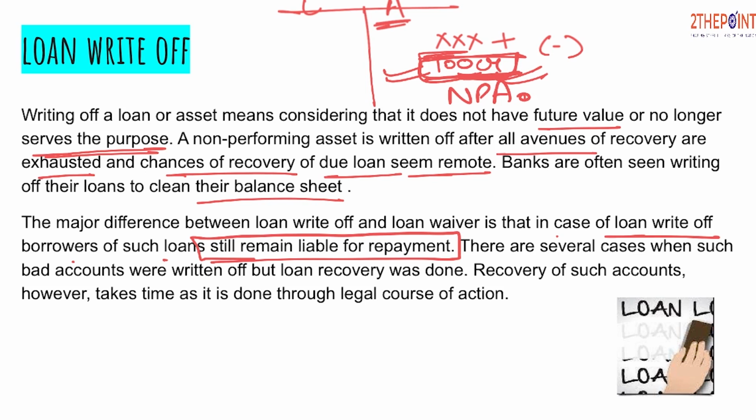There are several cases when such bad accounts were written off, but loan recovery was done. Recovery of such accounts, however, takes time, as it is done through legal course of action. Once the amount is removed, the balance sheet is clean, but the bank still chases the debtor in some way or the other, either by doing debt restructuring or by following some legal course, that is, moving to the court to recover the loan from the debtor. So in case of write-off, the debtor is not excused, whereas in waive-off, the debtor is excused.